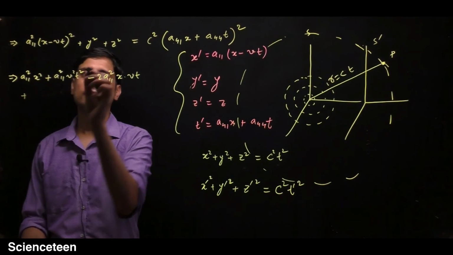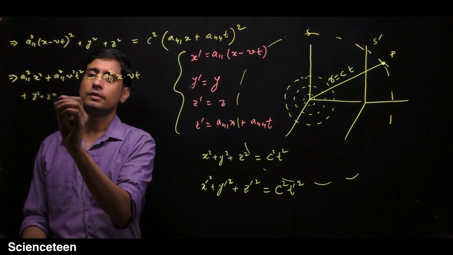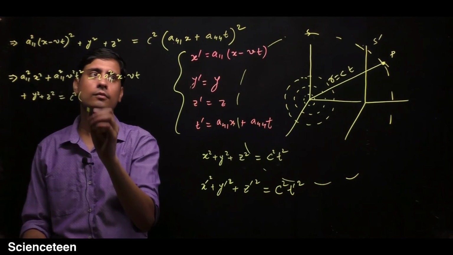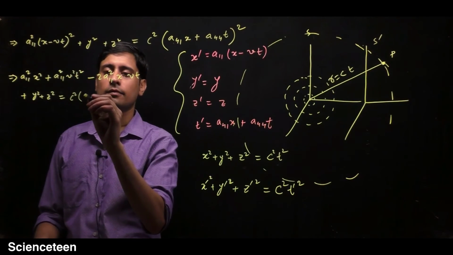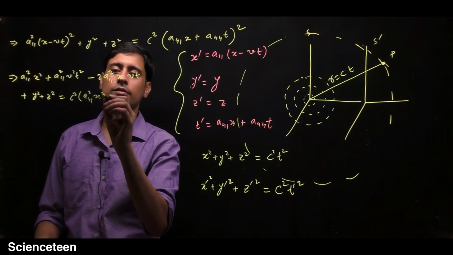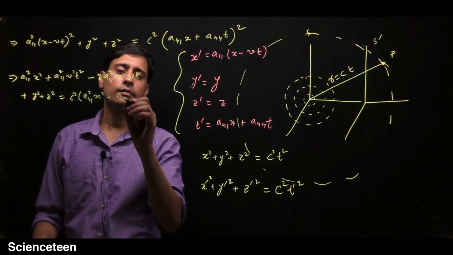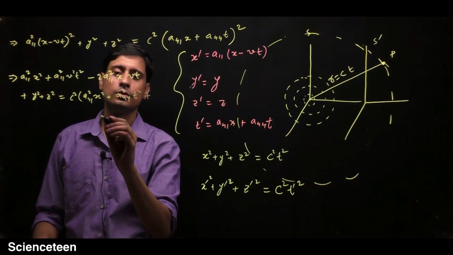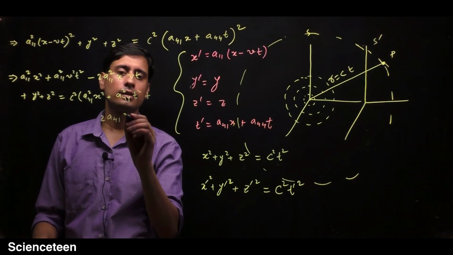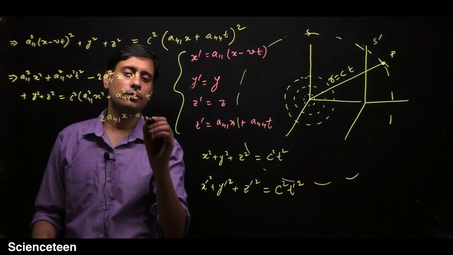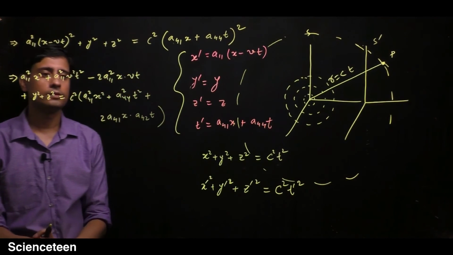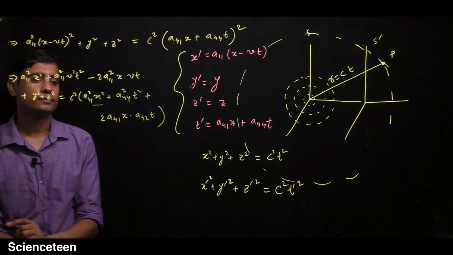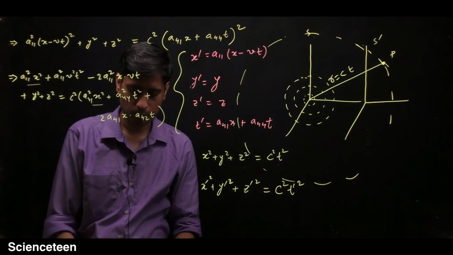Plus this y square plus z square will be equal to this square term. So this will be c square, and this will be a41 square x square plus a44 square t square plus 2 into a41 x into a44 t. This is what you get. So you have an x square term and an x square term here. Let's combine these two terms.